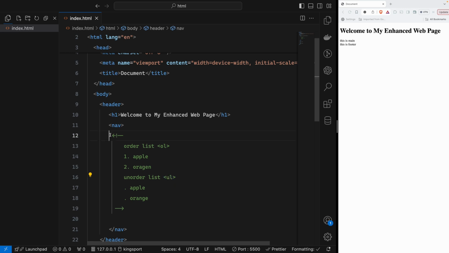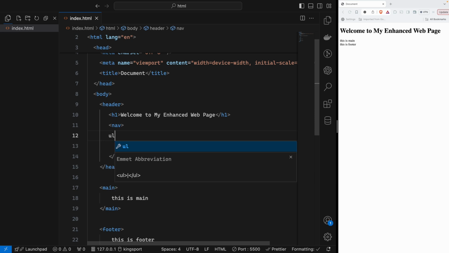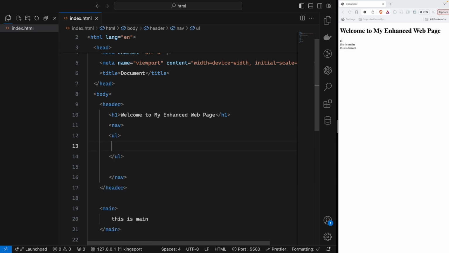Okay, so let's do it. I will delete that, and then inside it, I will say UL. So this is an unordered list. Inside it, every UL and OL has child items. We call them list items.